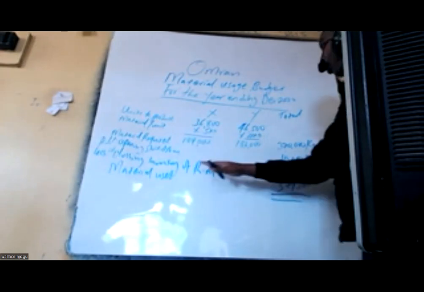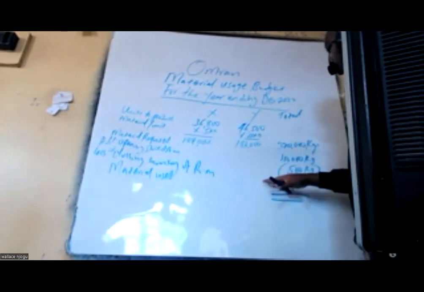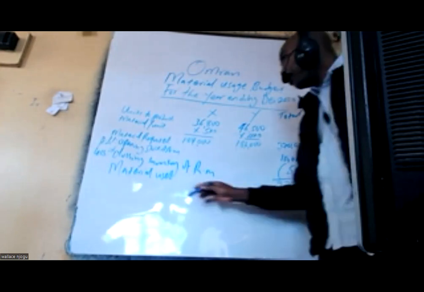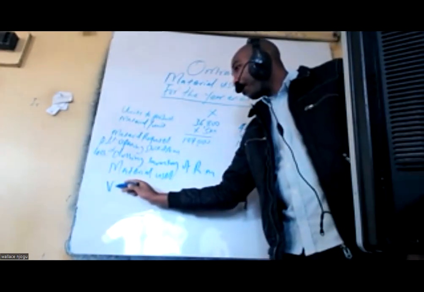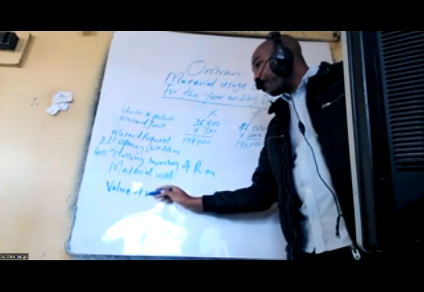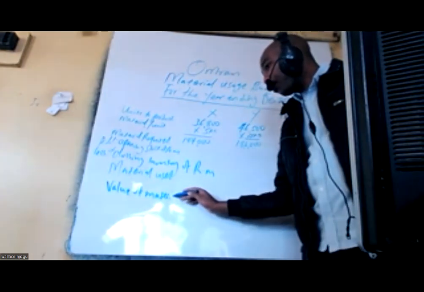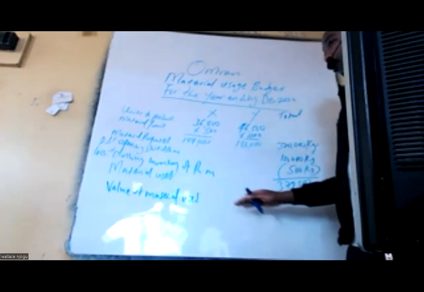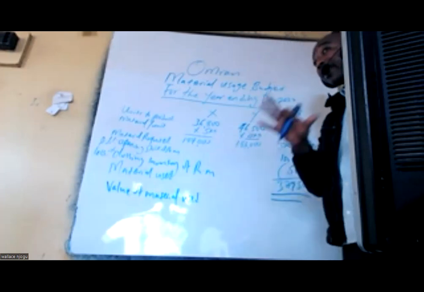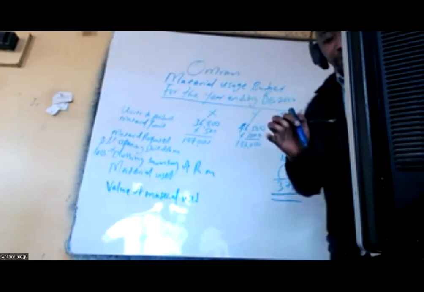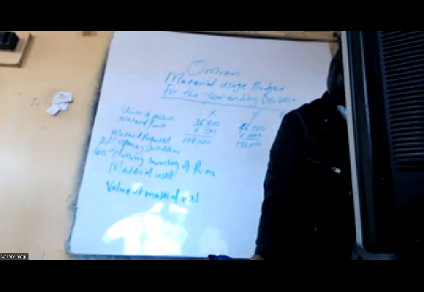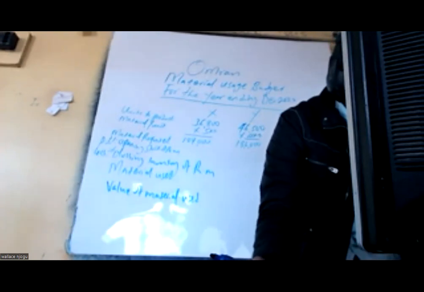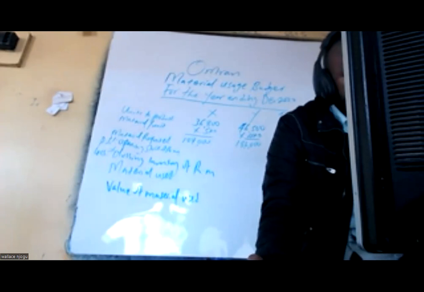If we want the cost, the value of this material used, we take the cost of this direct material. In the additional information we were told that the cost of direct material is 12 shillings per kg.